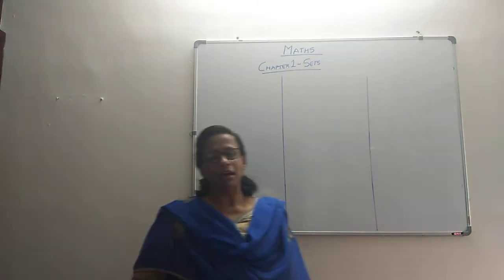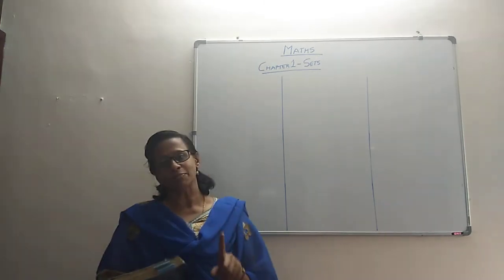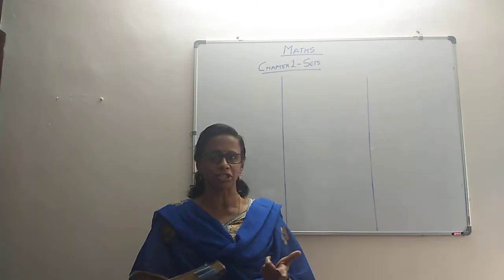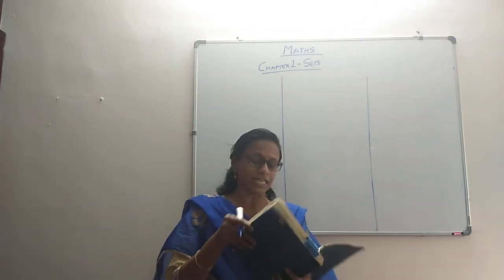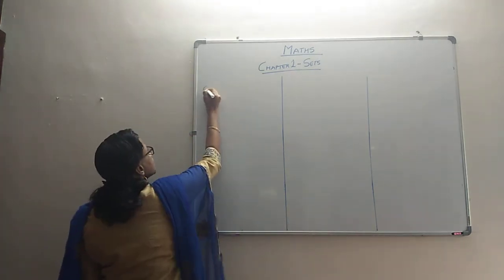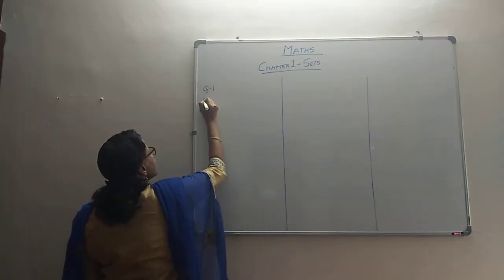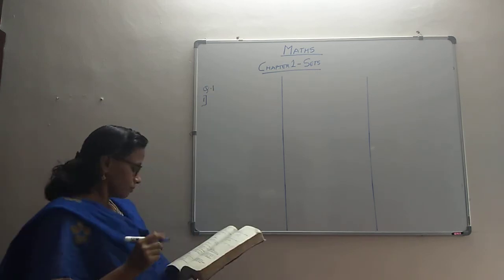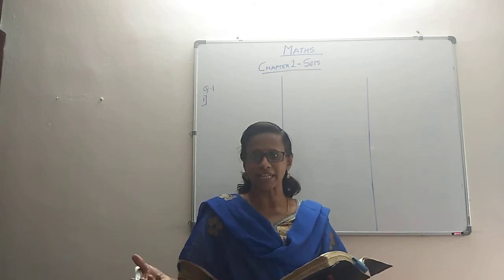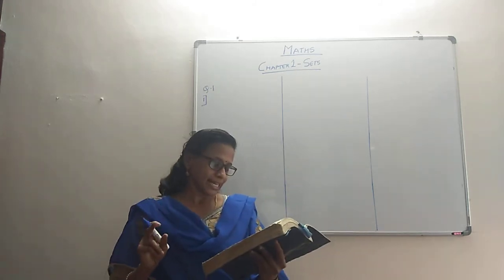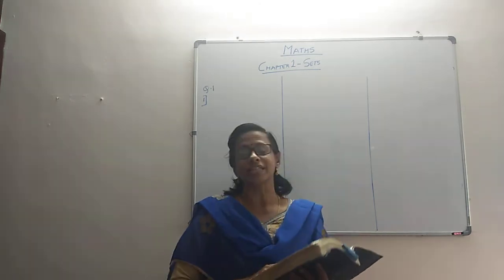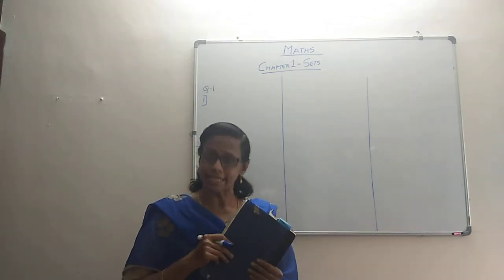Now see, as I told you, for a thing to become a set, only two things: it should be well defined, and it should be a collection of objects. We look at question number 1, it's very elaborate, so we will just be writing the answers. We are doing question number 1, and in that we are taking the subpart number 1. They are asking us for a set and to justify the answers. The first subpart says, the collection of all months of the year that begin with the letter J. Whether it is a set or not, it is a set.